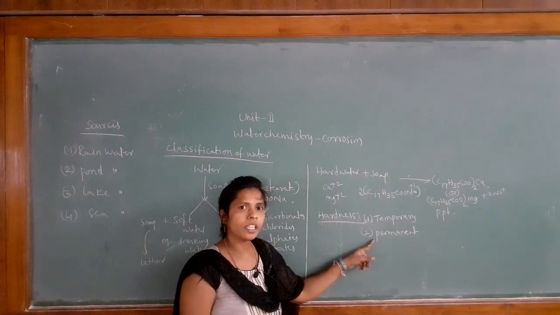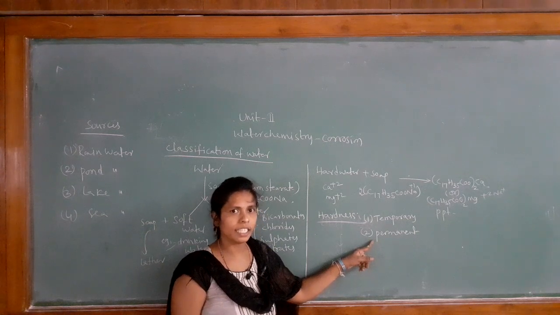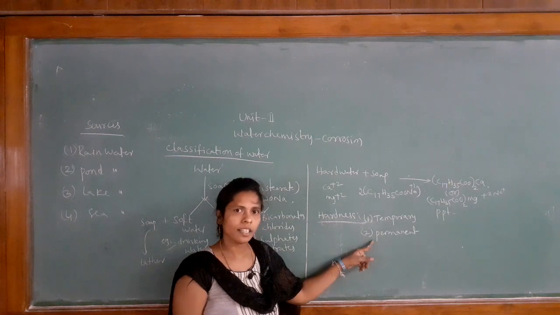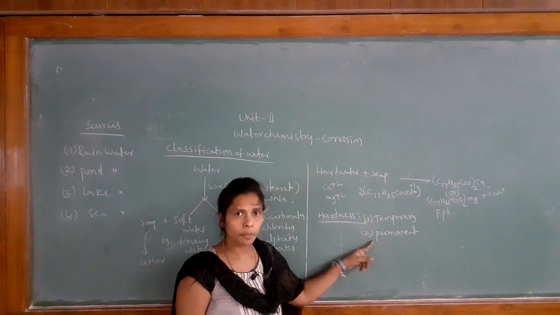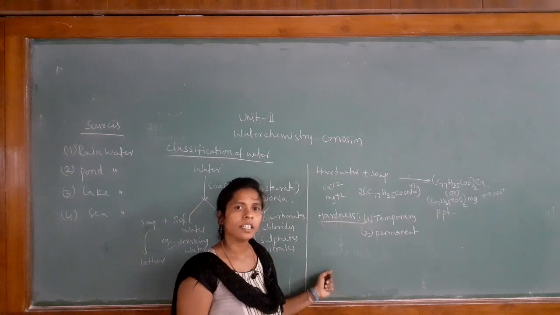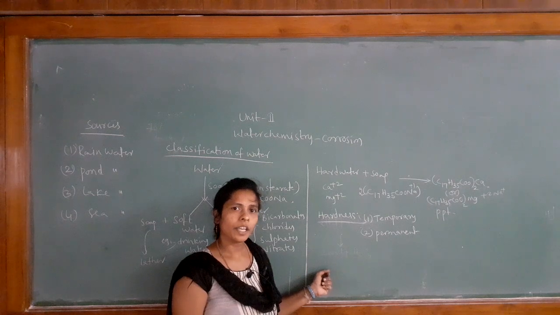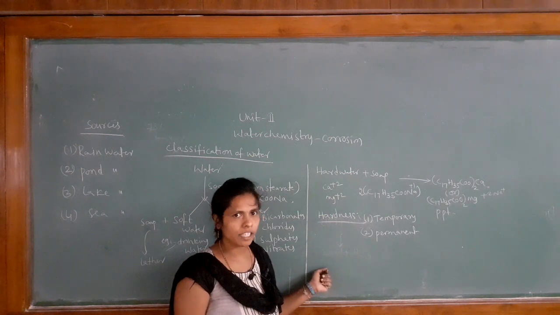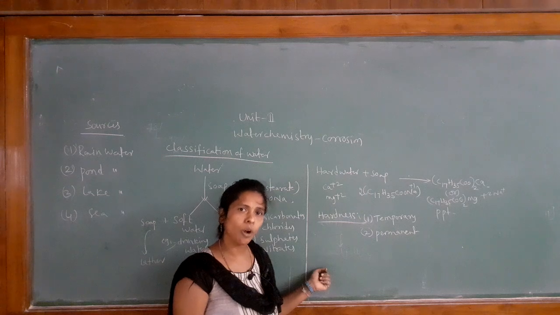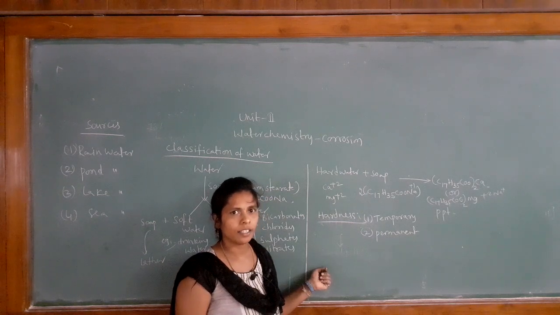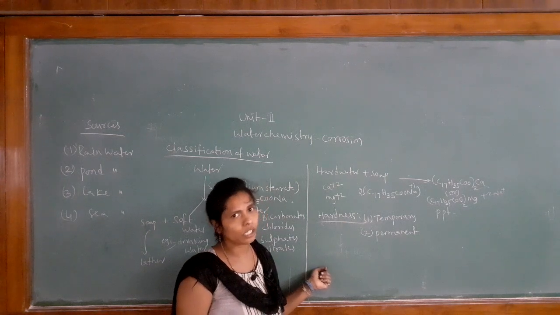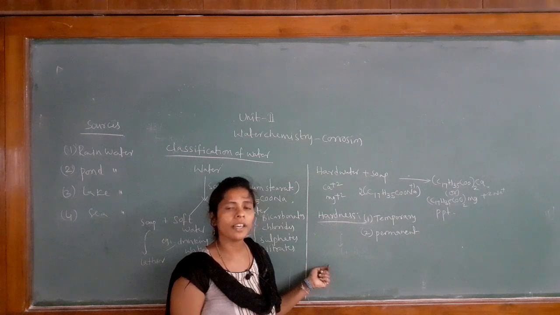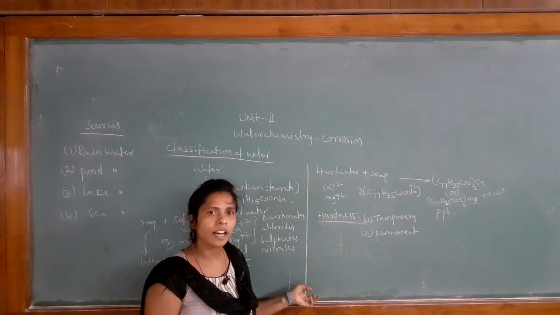The chemical methods to remove permanent hardness are the lime soda process, zeolite process, ion exchange method and reverse osmosis method. These methods are also called purification techniques. By using these purification techniques, we can convert hard water to soft water. In our syllabus, we have the ion exchange method and the reverse osmosis process.